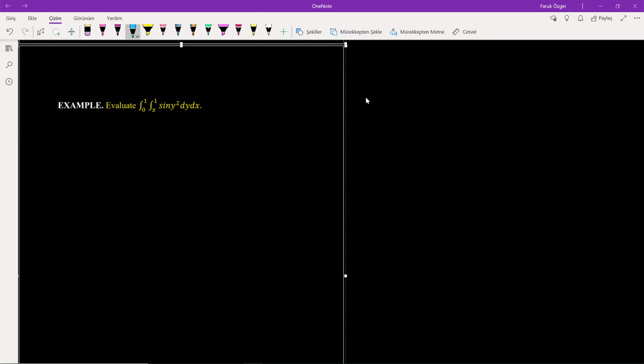For instance, look at this question. Look at the inner integral of the double integral. We have sine y square, and it's not possible to integrate sine y square. It doesn't matter which method you use. So we have this kind of function which is not integrable. Okay? So in this case, we have to change the order of integration.